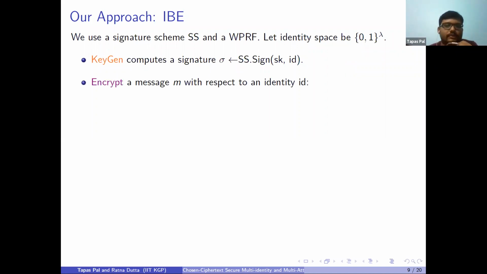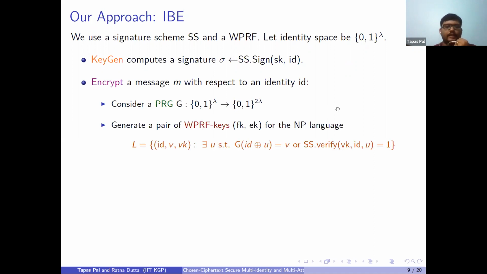So to encrypt messages with respect to ID, we first consider a PRG. G is a length doubling PRG, and then we consider this language for the witness PRF. The statements are of the form (ID, V), where VK is the verification key corresponding to the signature scheme. The witness is of two types. If U is a lambda bit string, then we want either U to satisfy G(U) XOR ID equal to V, or U must be a valid signature corresponding to the identity ID.